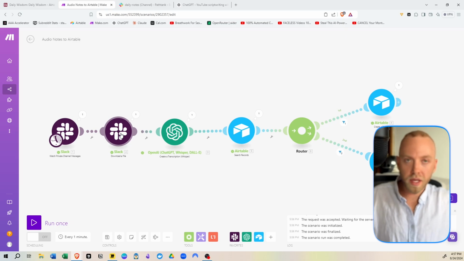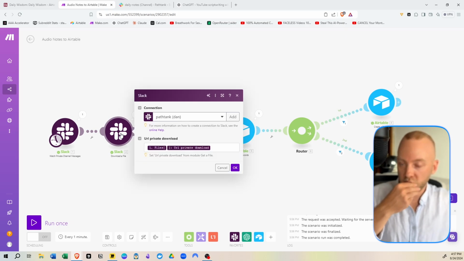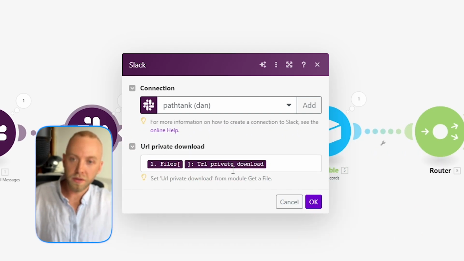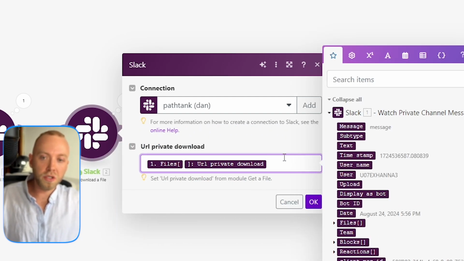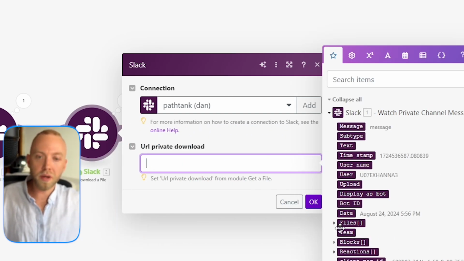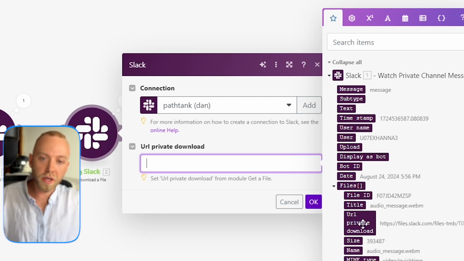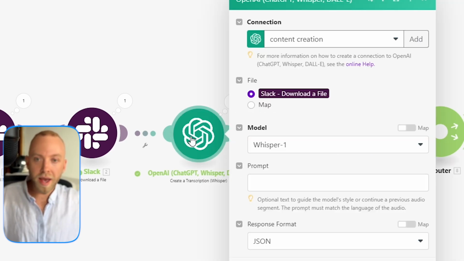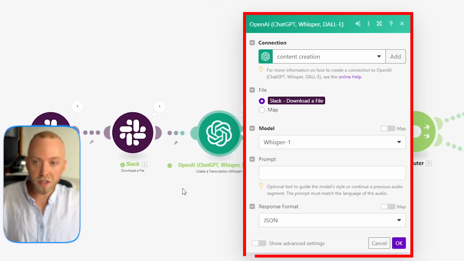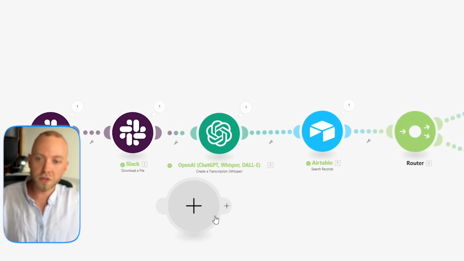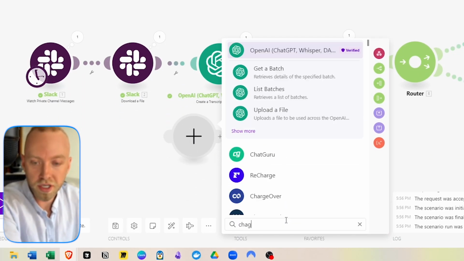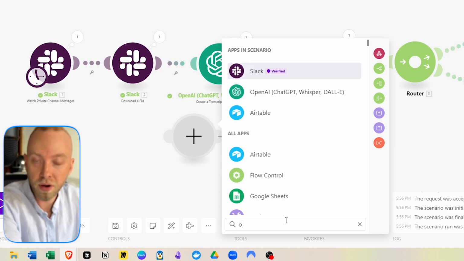It's fine. Then what we want to do is the same thing, create another module, but this time we're going to download a file. So here, this is what you'll get, right? It'll be blank when you open it up. You want to go here and then just drag and drop just like that. Then you want to add a ChatGPT module, which, like I said, to add a new module, you just go here and type in ChatGPT or OpenAI, pardon me.